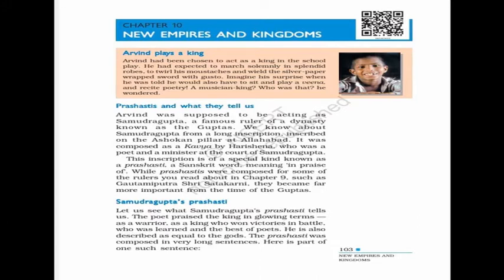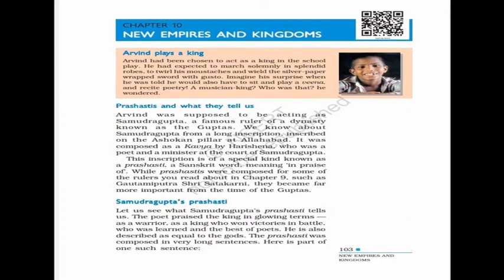Samudragupta was a famous ruler of the dynasty of the Guptas. Underline Samudragupta. His inscription is inscribed on the Ashokan pillar at Allahabad. It was composed as a kavya by Harisena, underline Harisena, Allahabad, and he was the poet at the court of Samudragupta. And in his prashasti, or the inscription, it was a Sanskrit word, it means in praise of, that means praising the king.